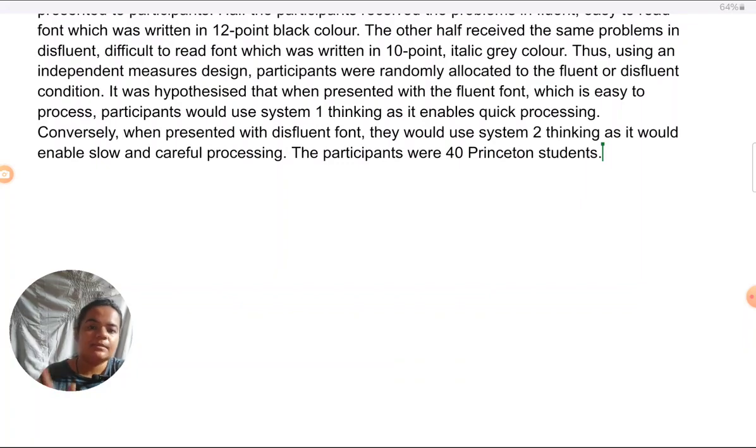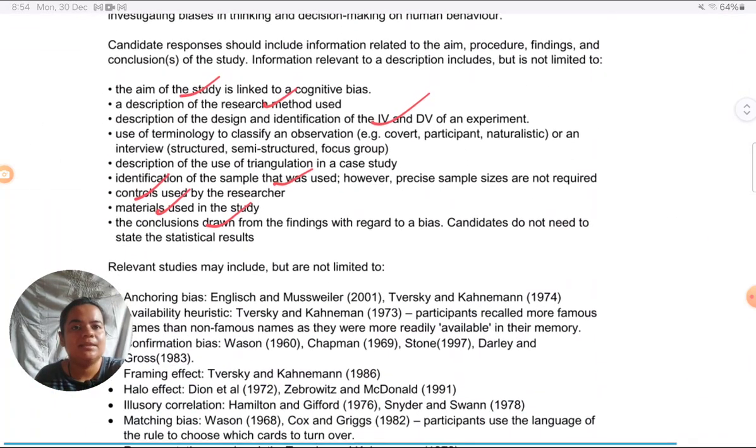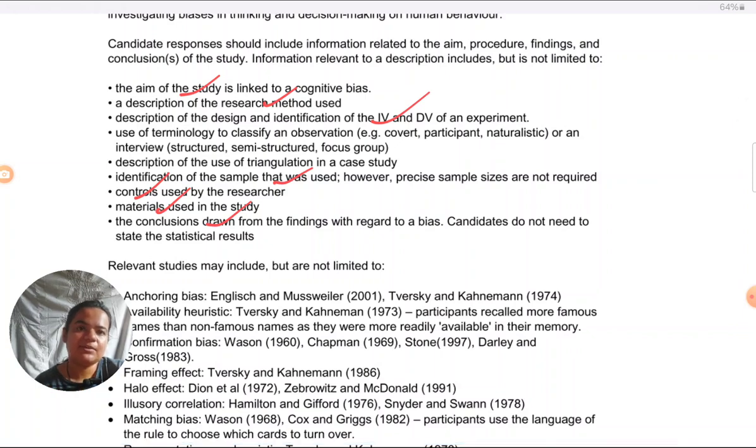Also, one more thing you need to note in the mark scheme is they have said these are the features that you have to cover. I'll just show you again. But they've not told you have to cover each and every feature. Also, they're saying you're not limited to these features in the sense that you can give anything over and above what is given here also. For example, they haven't asked for the hypothesis, but I have given because I found that it was relevant. So I am allowed to exceed what is given here. If I want to give a few controls or something, I can give that also.